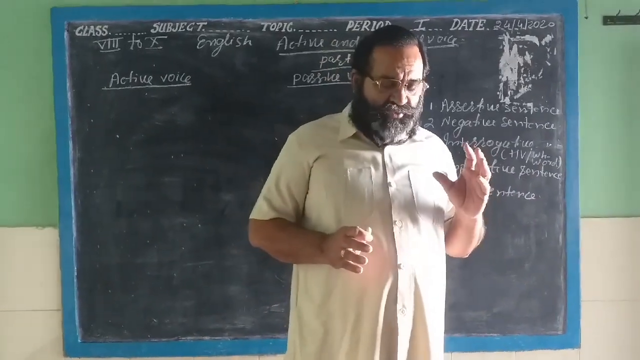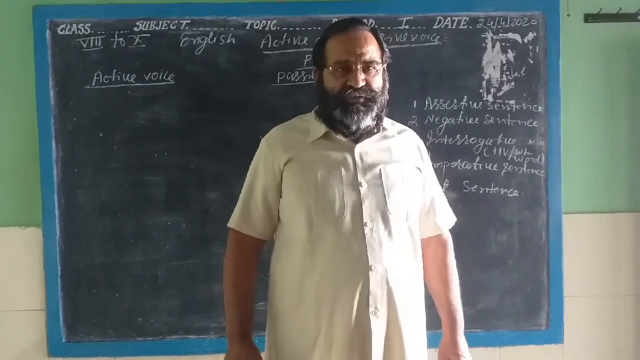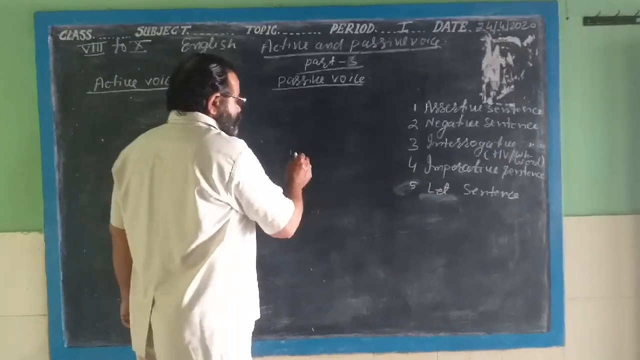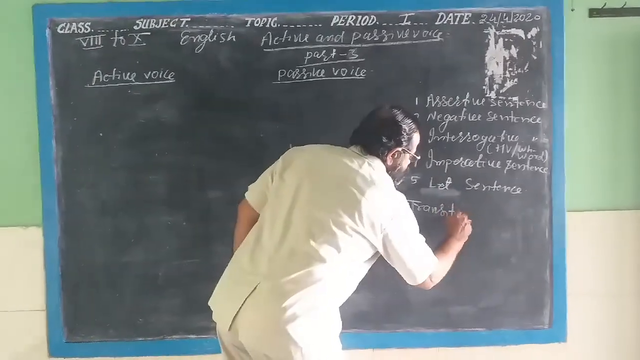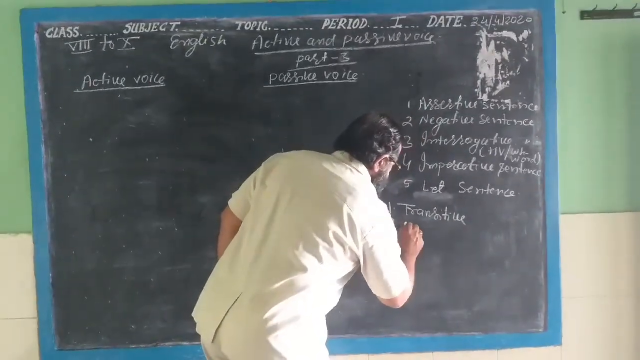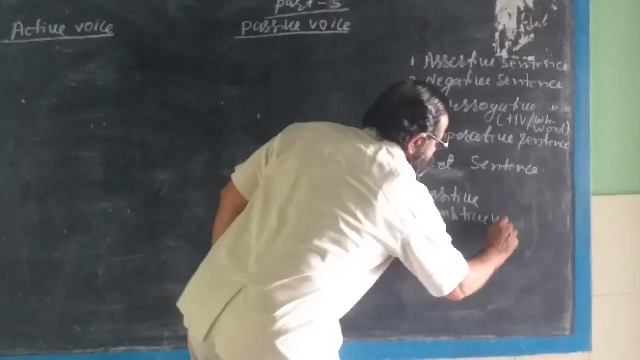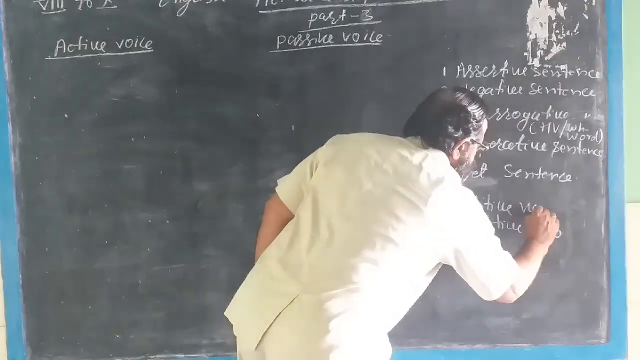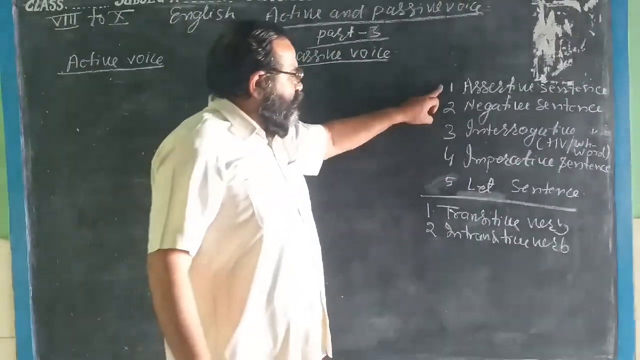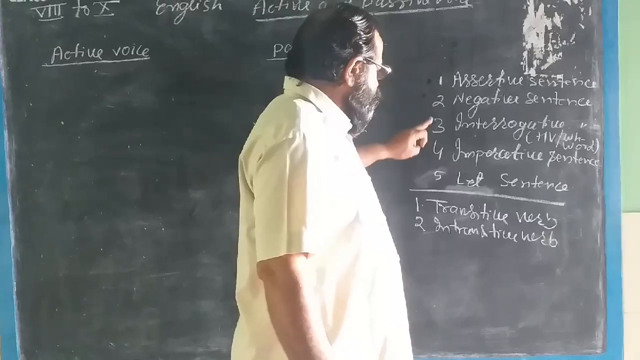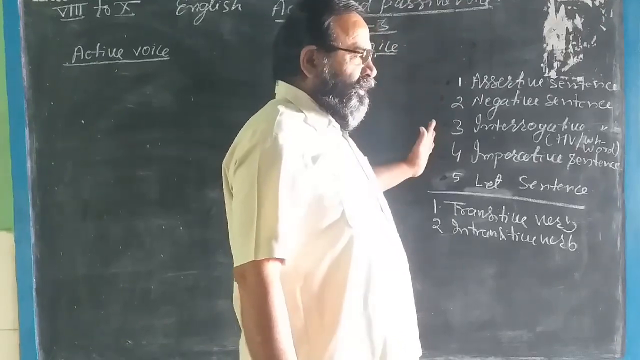First of all, I want to tell you there are two types of the main verb. Listen carefully. That is the transitive, and second is intransitive. Later on, I will tell you about the assertive sentence, negative sentence, interrogative sentence, imperative sentence, and let sentence. How to change the active sentence